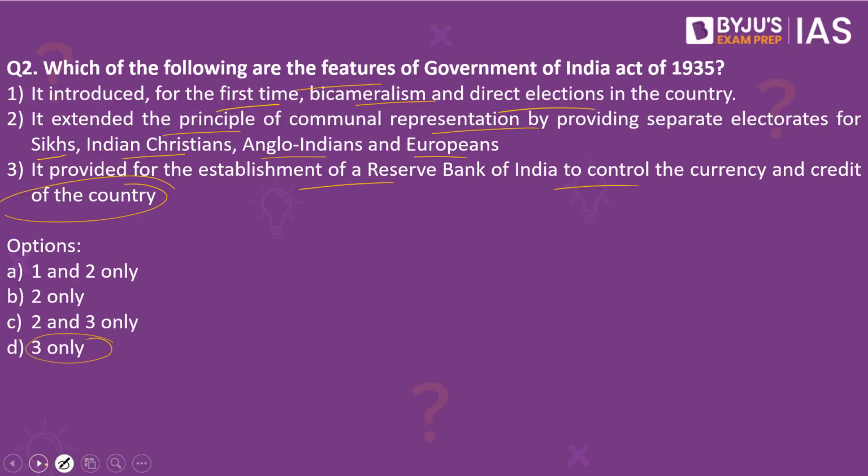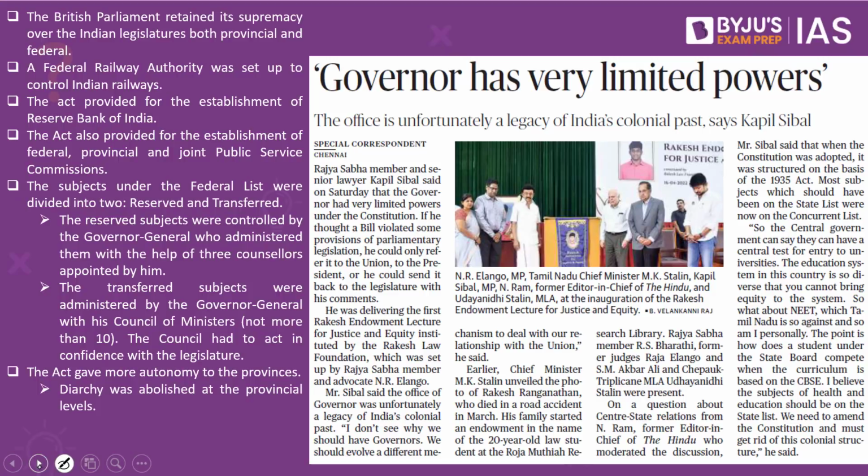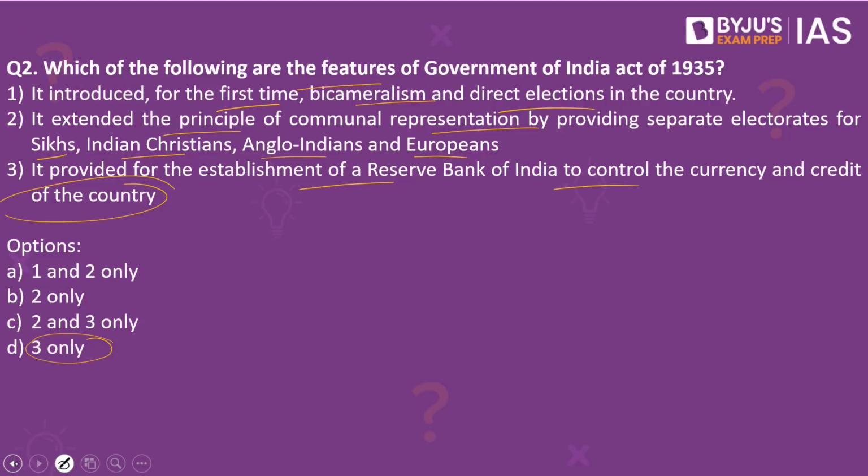Why have we taken this practice question? Because this article in The Hindu makes a reference to the Government of India Act of 1935. Looking at the options, the first two say that it introduced for the first time bicameralism and direct elections in the country, and that it extended the principle of communal representation by providing separate electorates for Sikhs, Indian Christians, Anglo-Indians and Europeans.